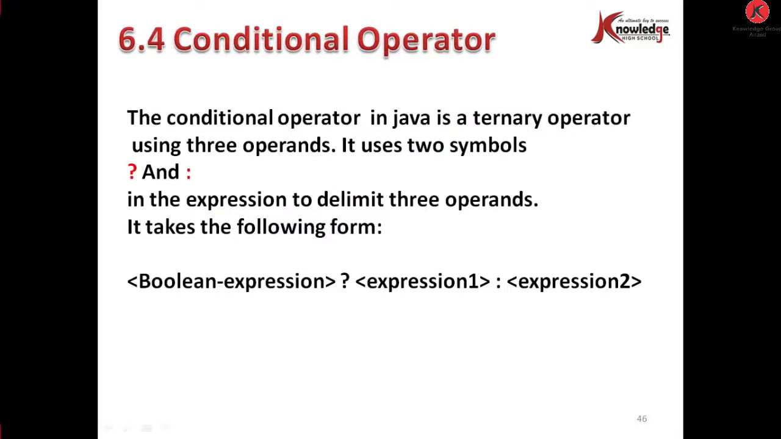Conditional operator. The conditional operator in Java is the ternary operator. Using three operands, it uses two symbols, question mark and colon, to delimit the three operands. It takes the following form: a Boolean expression, which means the condition. If it is true, then it will execute expression 1, and if the condition is false, then it will execute expression 2.